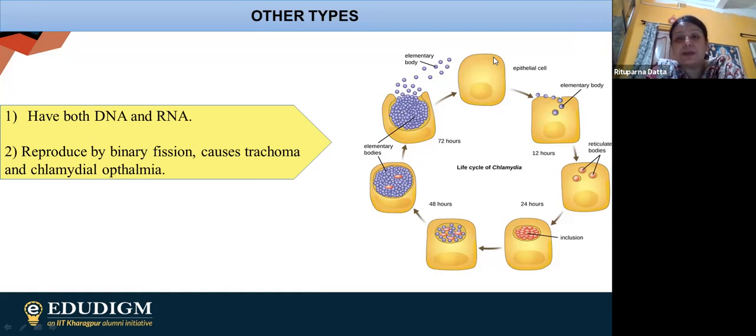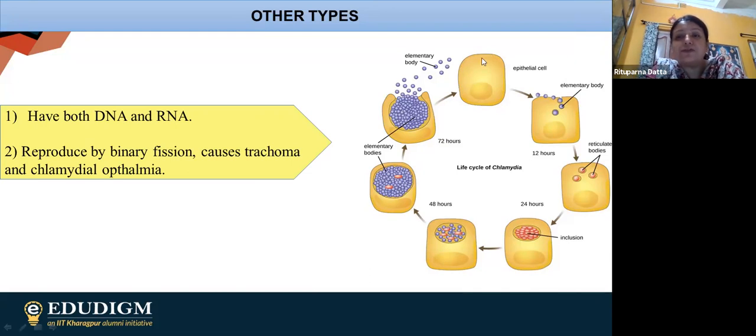These are the characteristic features of chlamydia. Now this is the life cycle of chlamydia.